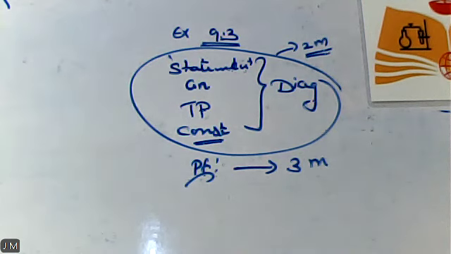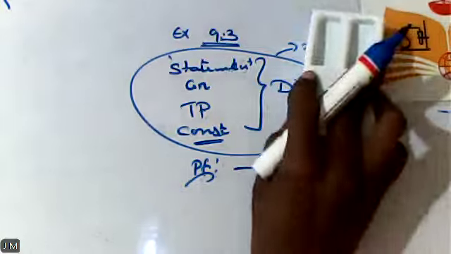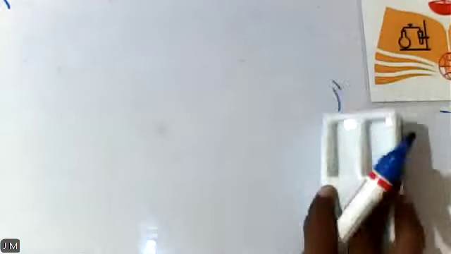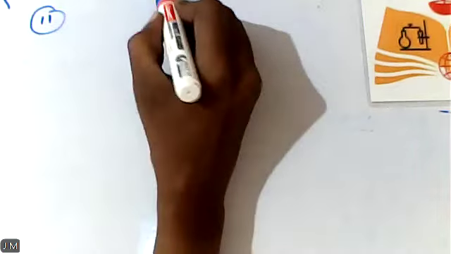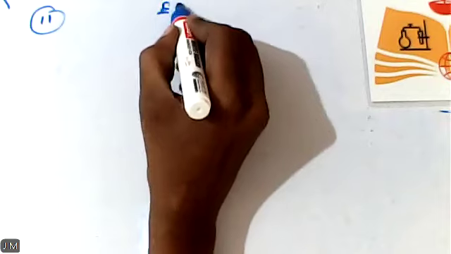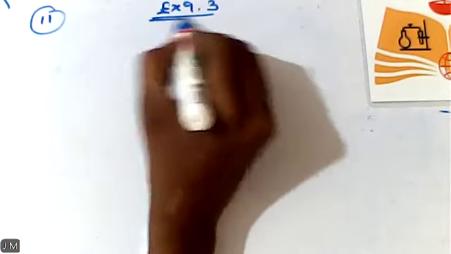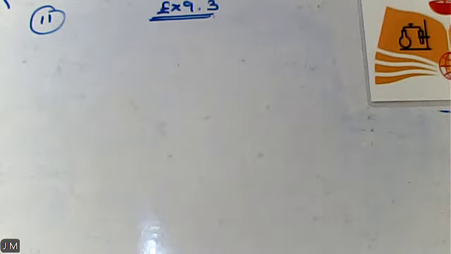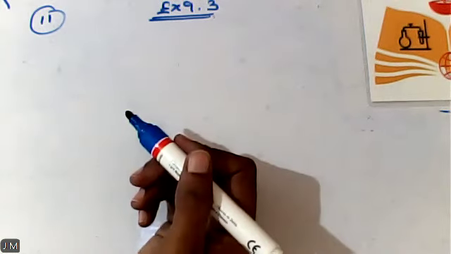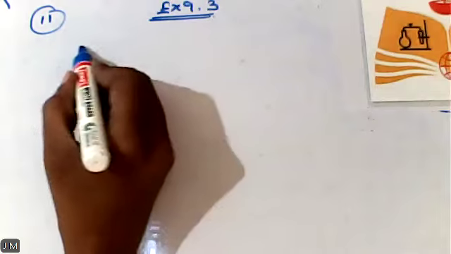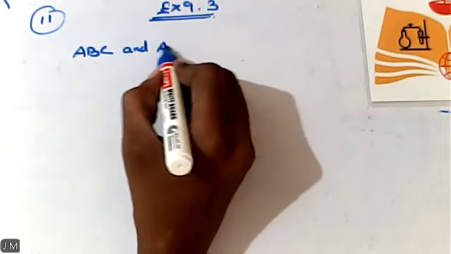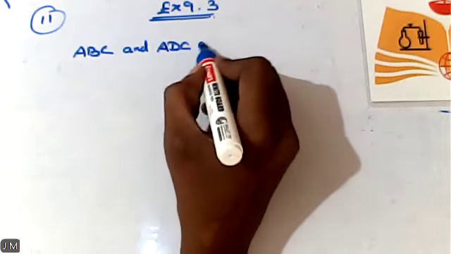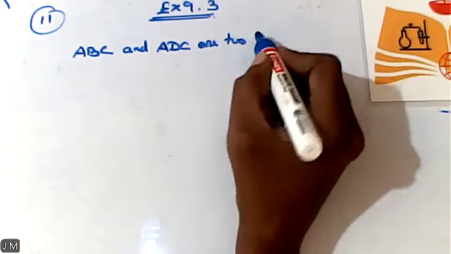Okay. Next, we will move on to the 11th sum. This is exercise 9.3, sum number 11. Can you read the question? I will write the question: ABC and ADC are 2 right triangles.